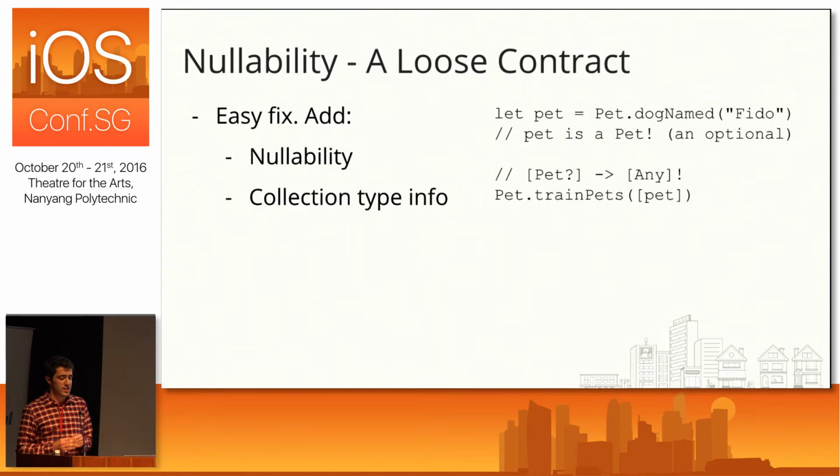Now the good news is that at least for this, there's a pretty easy fix. You can either add nullability annotations or collection type info or both to give Swift enough type information to figure out the right thing to do.